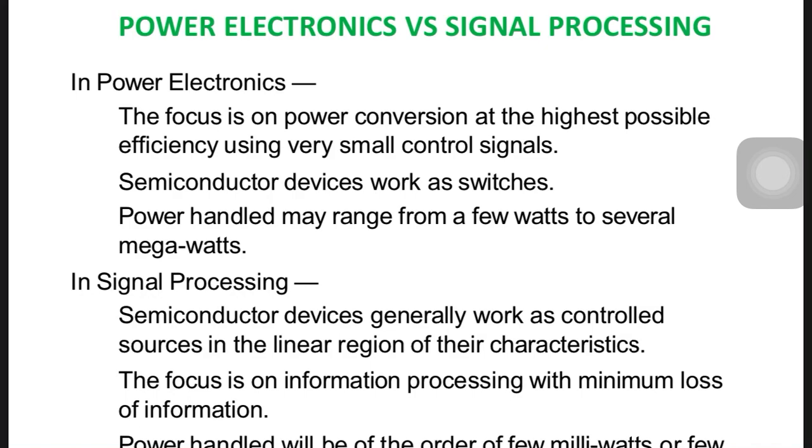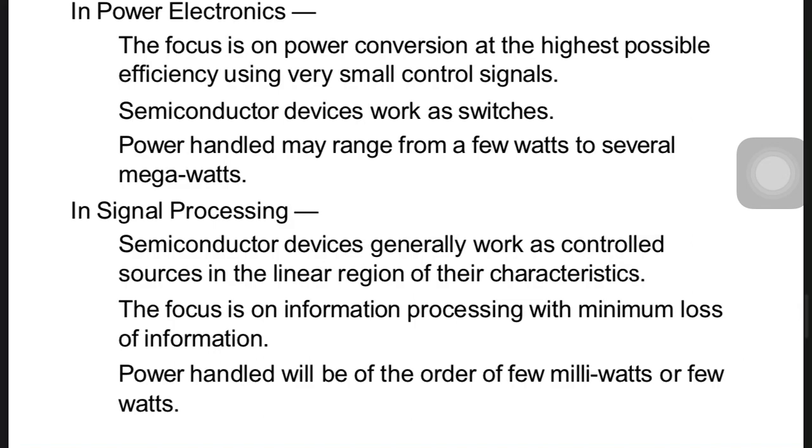Lastly, the power handled may range from a few watts to several megawatts. As I told you, the power electronics converter rating will be higher compared to signal processing, where the power handled is of the order of a few milliwatts to a few watts only.